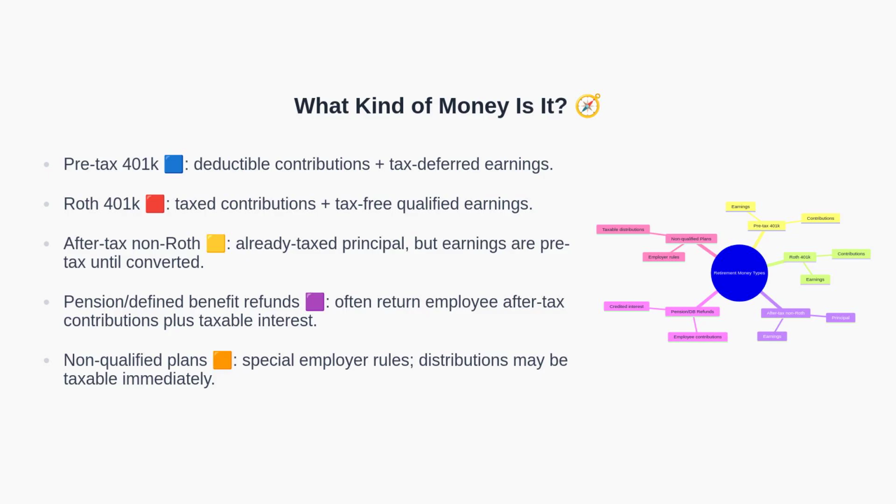Pension or defined benefit refunds often return employee after-tax contributions along with taxable credited interest. Non-qualified plans follow employer-specific rules and can be taxable when distributed. Understanding this taxonomy determines your rollover route. Next, we will address the after-tax refund dilemma.